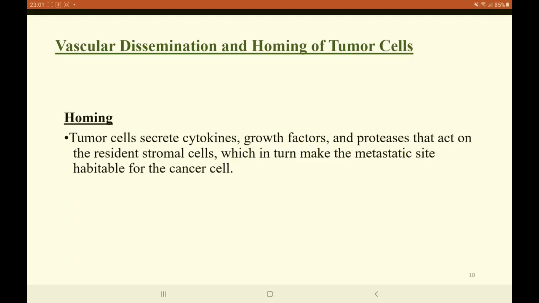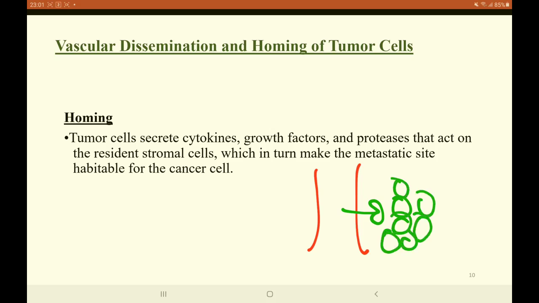And now comes the process of extravasation, where the tumor cells will start to move outside the blood vessels and start to proliferate in the newer host environment.